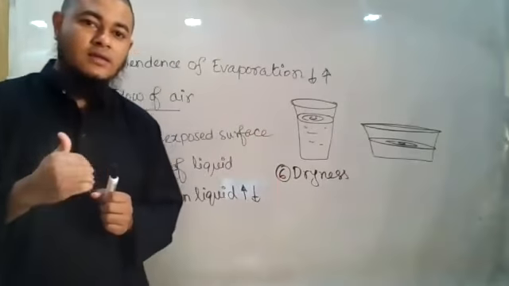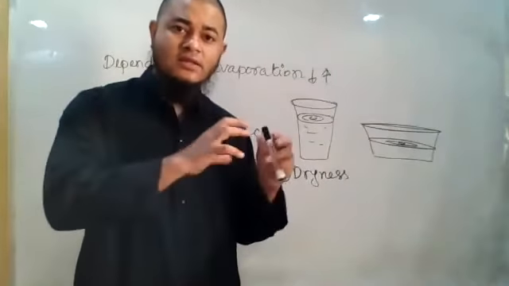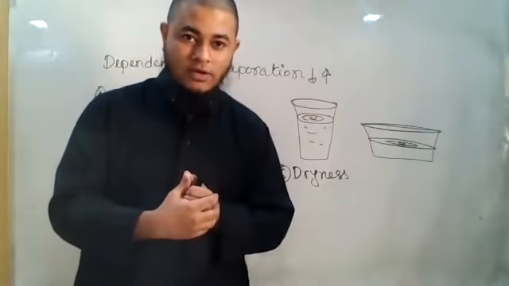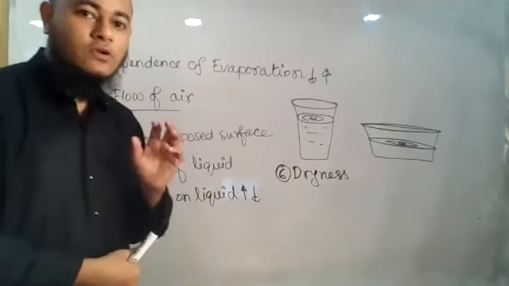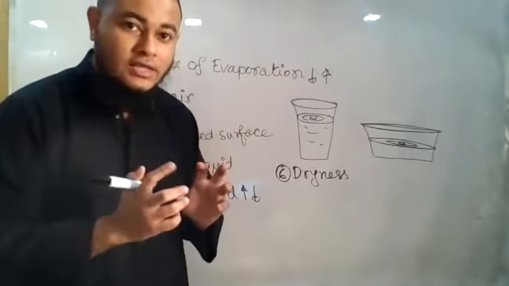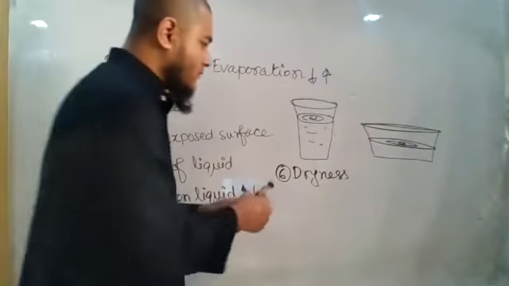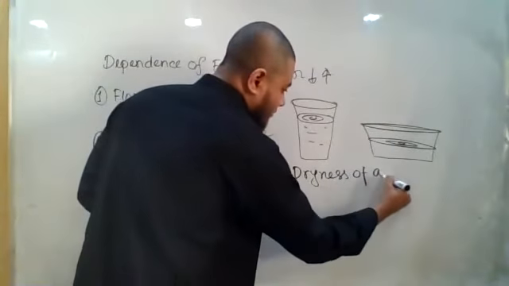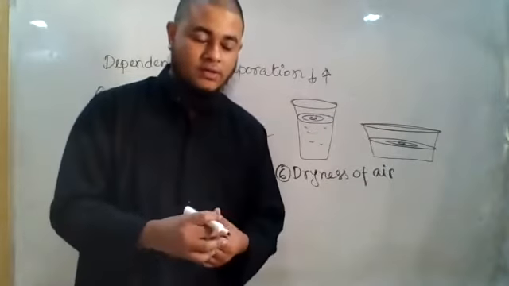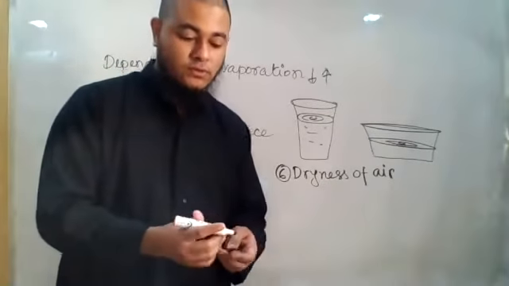So if the air is dry, then what will happen? It will be able to take more water vapor. But if the air is already wet, then what will happen? It will not be able to take much amount of water vapor, right? So the dryness of air is also another factor. If the air around us is dry, then what will happen? Evaporation will be faster. If the air is drier, it means faster evaporation. Okay.